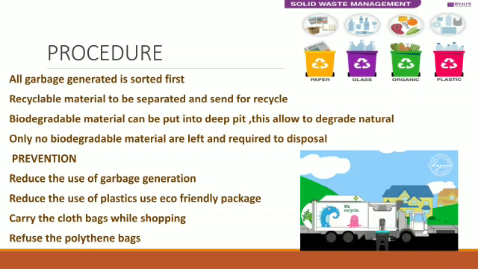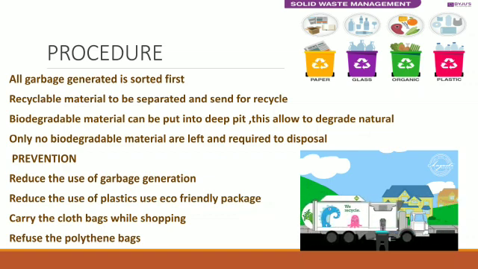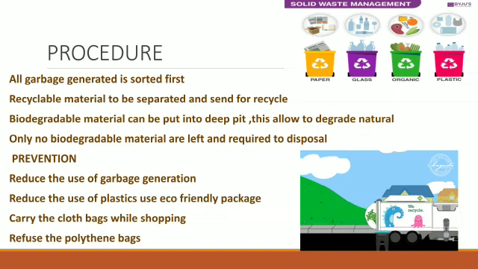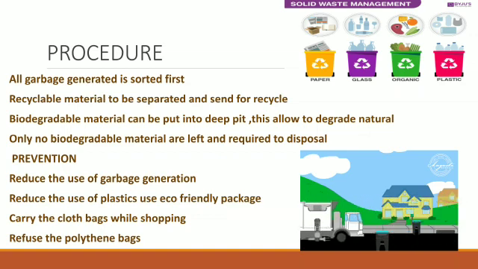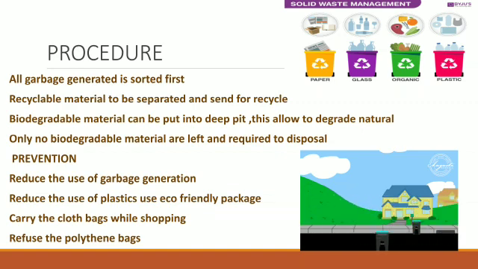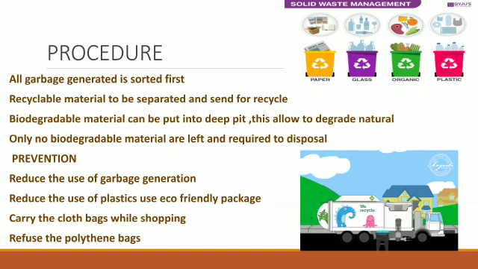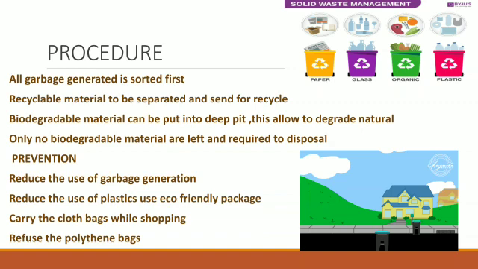Garbage has been sorted out. First, it is separated into dry waste and solid waste. Then recycled material can be separated and sent to recycling. Plastics and similar items can be sent for recycling. Then there is biodegradable material, which you can see as organic things like vegetables.